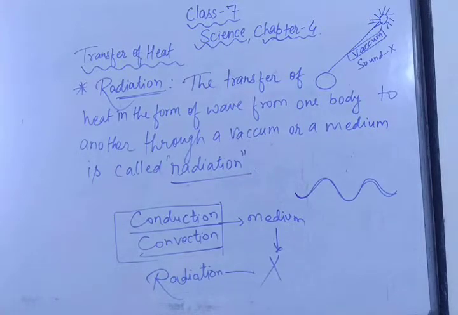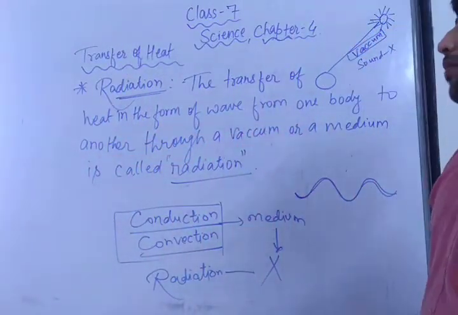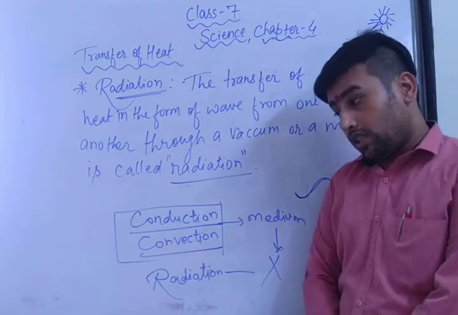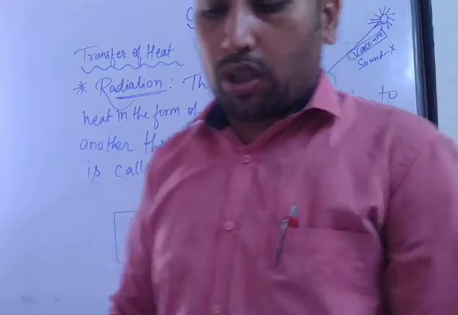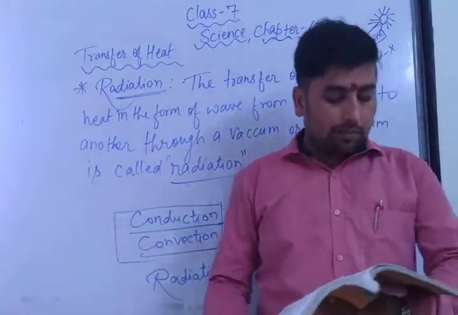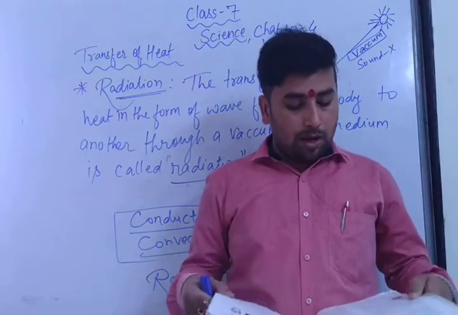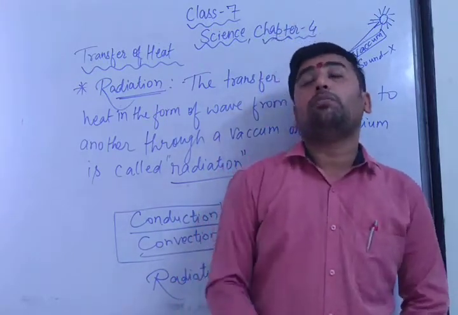The amount of heat radiated by a body depends on its temperature, its color, and the nature of the surface. Now, if anybody asks you how this radiation depends on these factors, you can write in your notebook: the amount of heat radiated by a body depends on its temperature. How much temperature is there?